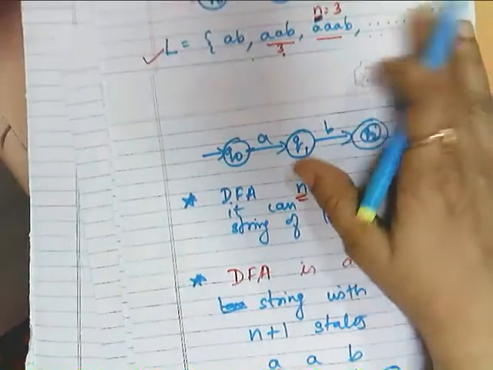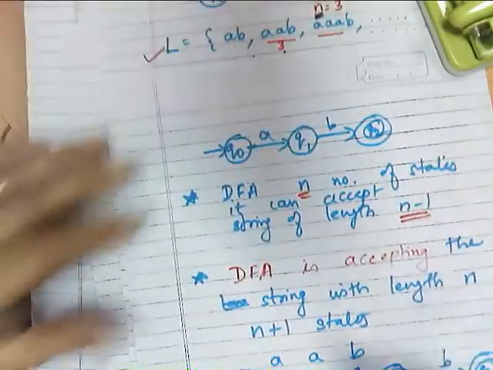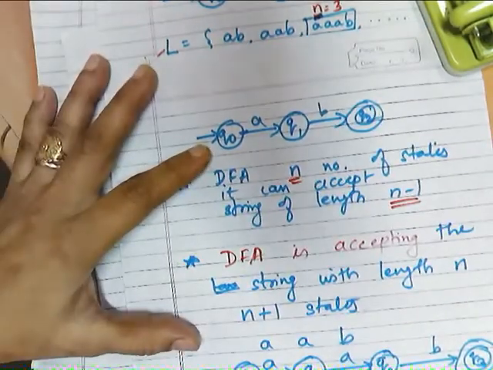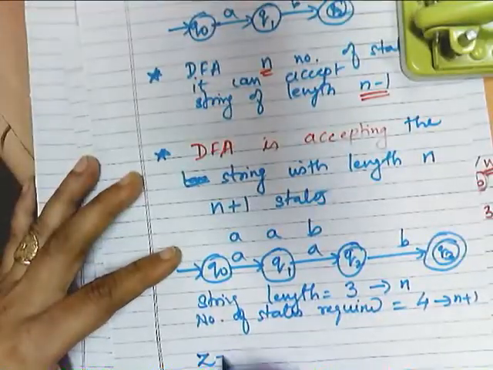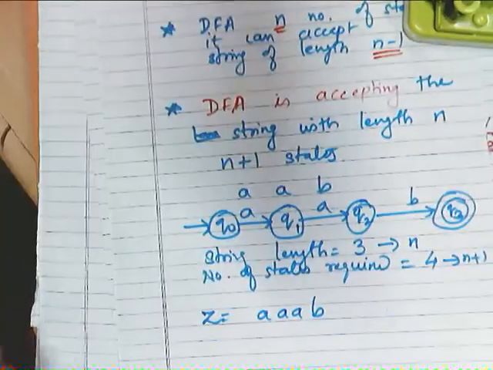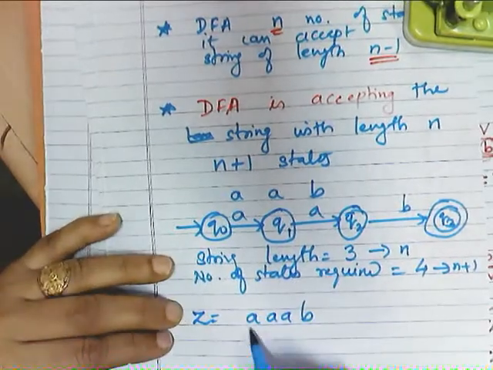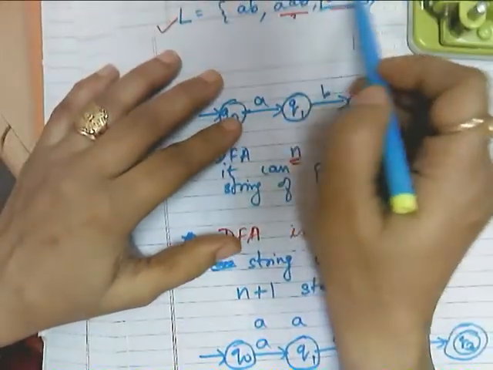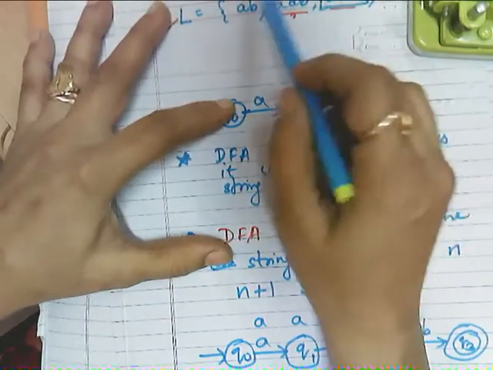Now the question comes, for the same DFA, my string is this. See, I am now taking the example aab. If my z is having length like this, so as per this discussion, what was the constant for this case?